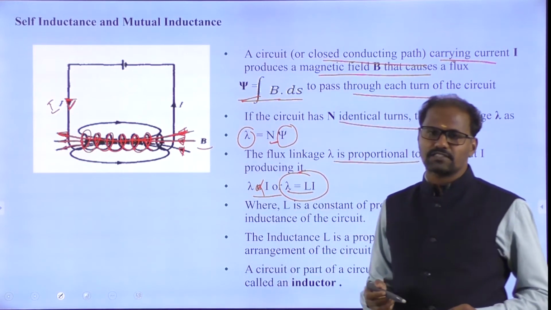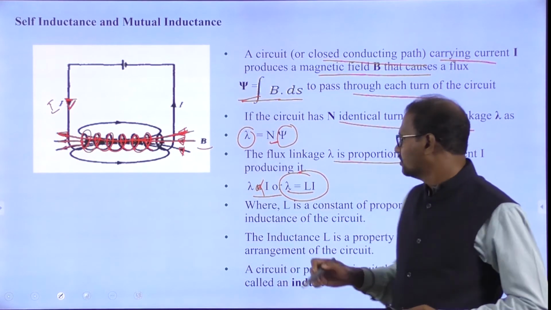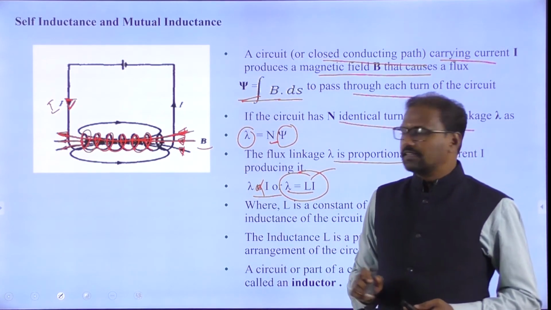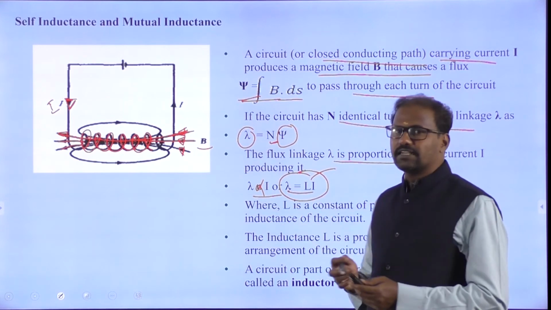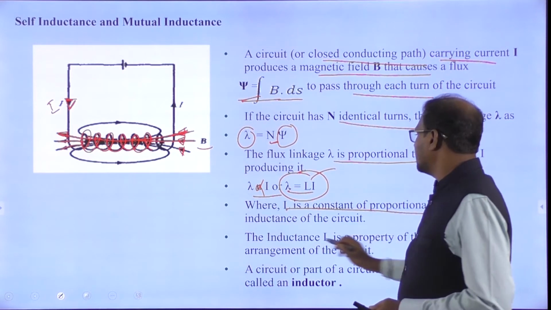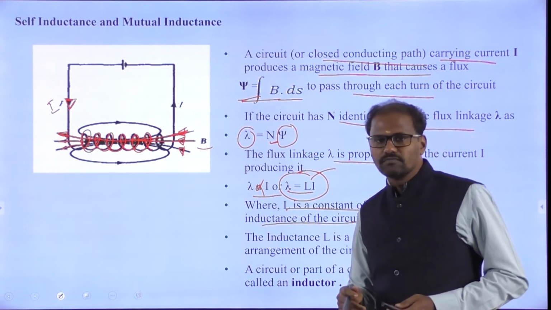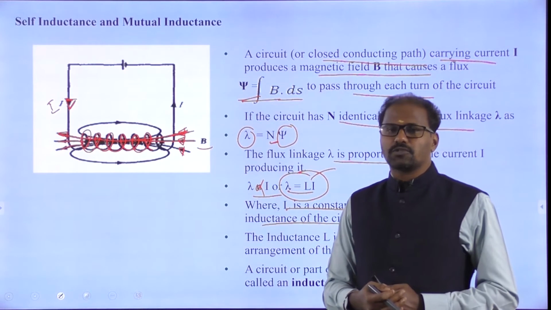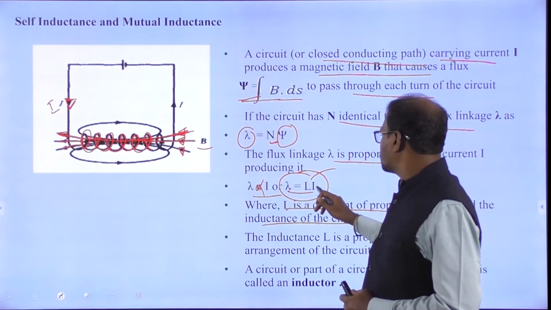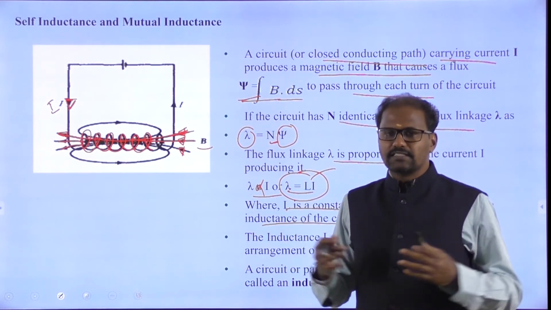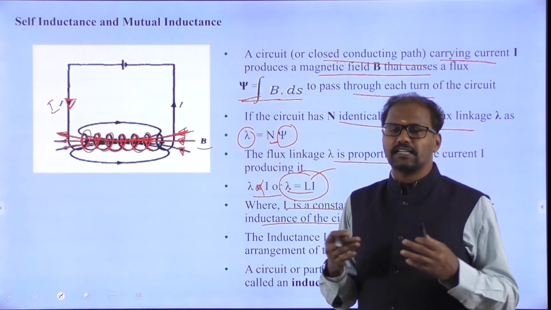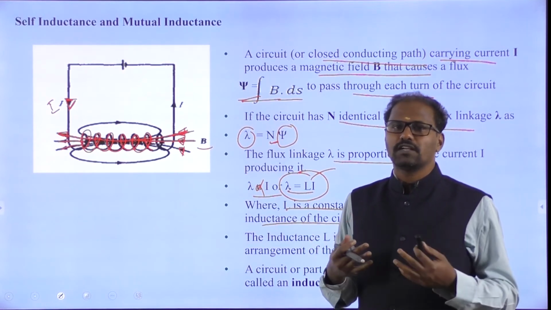There is a current, there is a flux, and there is a magnetic field. So we call this inductance, L. The flux linkage and the current are related by a constant of proportionality L, which is called the inductance of the circuit. This proportionality constant between the flux linkage and the current indicates the amount of magnetic energy stored.